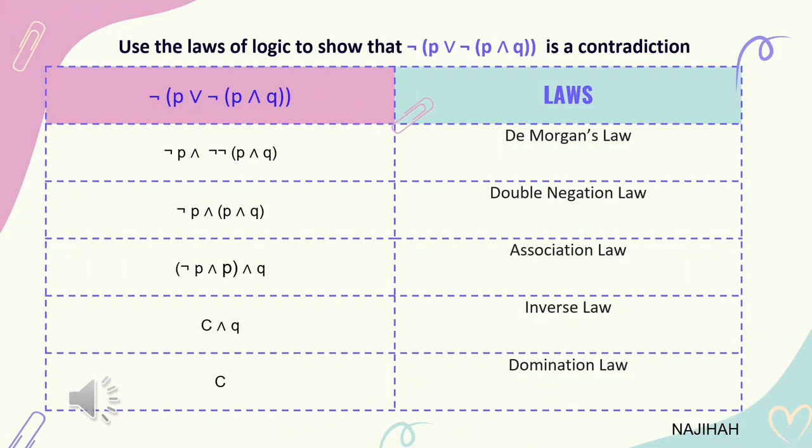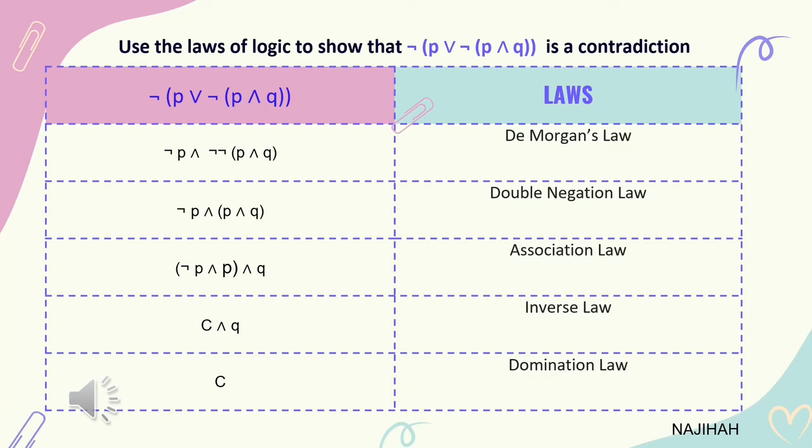Moving on to the next question: use the laws of logic to show that not (P or not (P and Q)) is a contradiction. From here, we can use De Morgan's law and it will become not P and not not (P and Q). We can see that they have two nots, so we can apply double negation law and it is equivalent to not P and (P and Q).